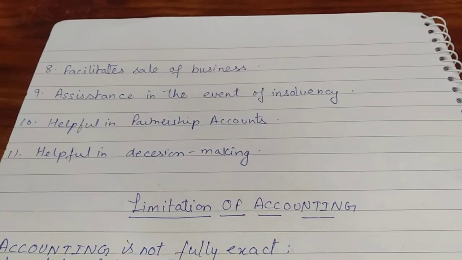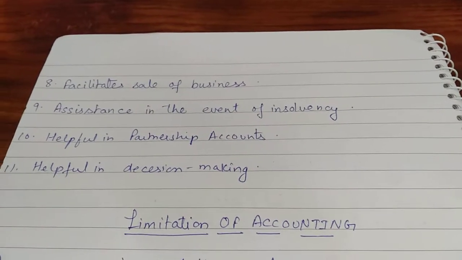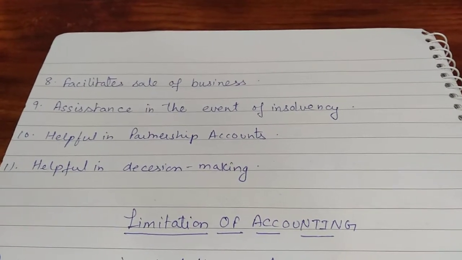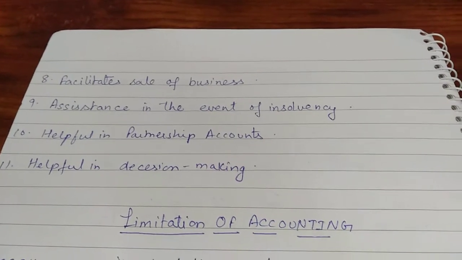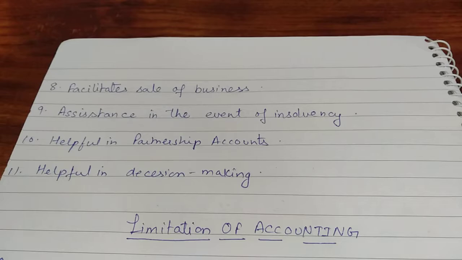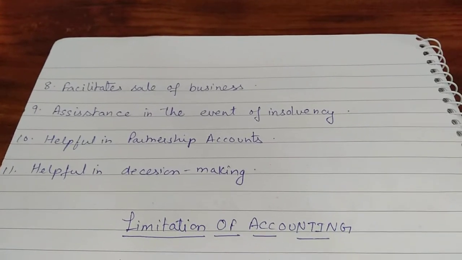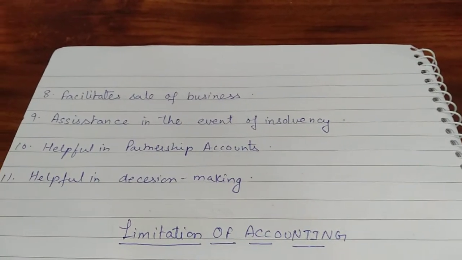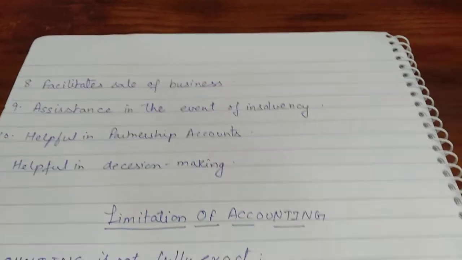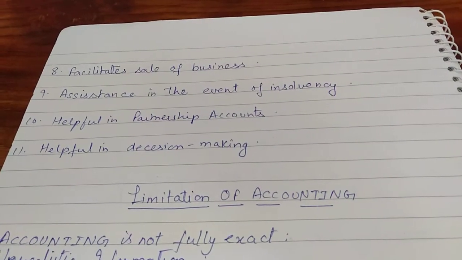Last one, helpful in decision making. Accounting information helps in deciding how to pursue the business, how much to invest in the business, where is the drawback, where we need to exercise more control. We have many alternatives in the business. Accounting helps us to select the best one by showing us the results. So this was all regarding advantages of accounting.